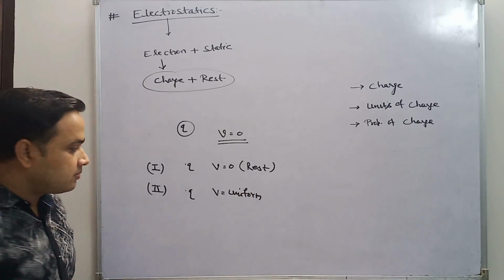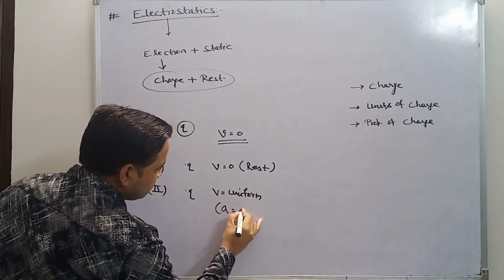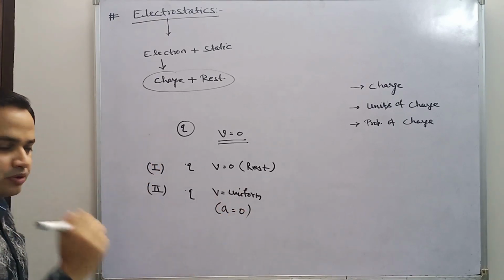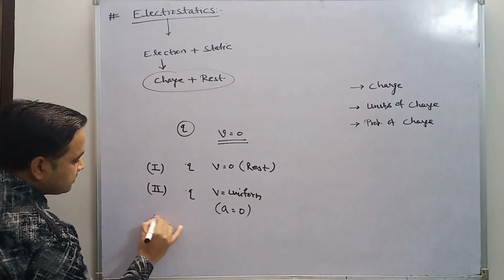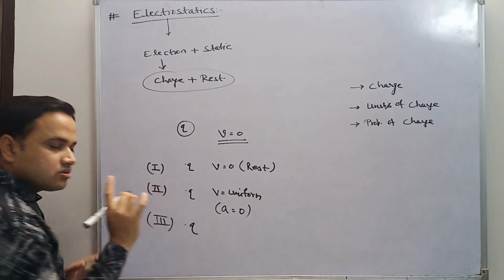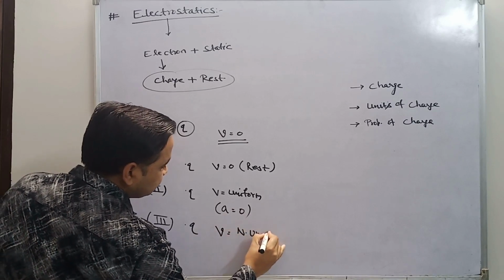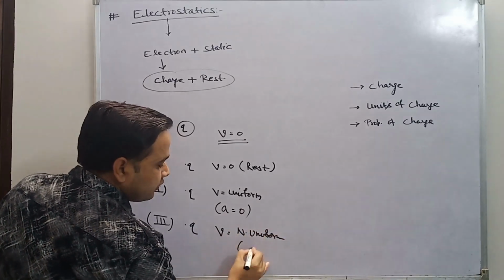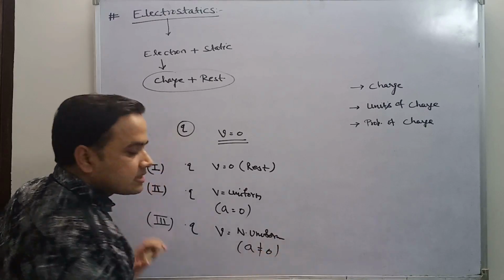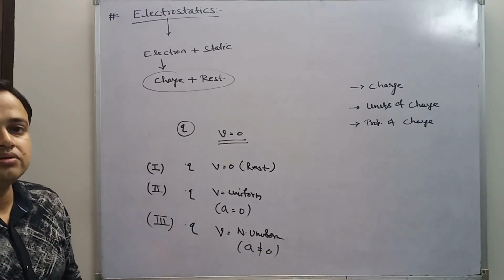Uniform velocity means its acceleration is 0. And the third possibility is when the charge is moving but its velocity is non-uniform. Non-uniform means acceleration is not equal to 0.